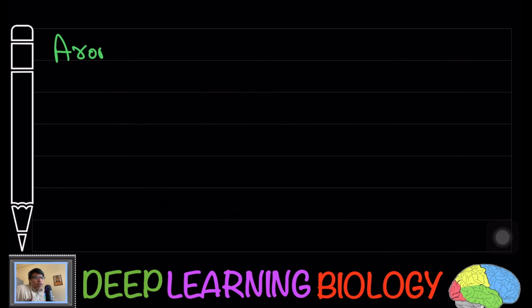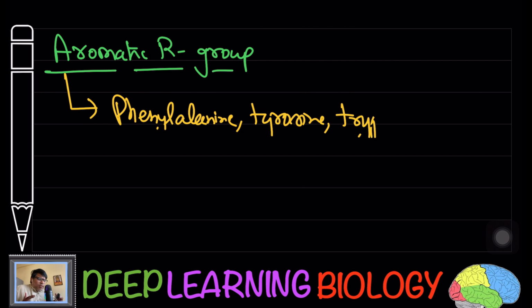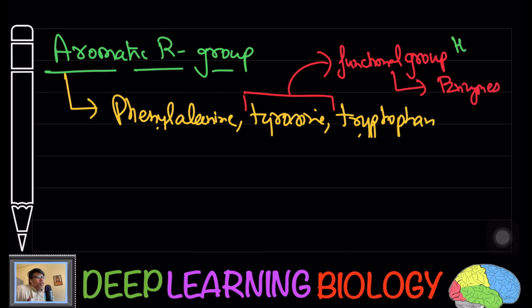Now if you see the other group, you are going to have the aromatic R group. In this class you are going to have phenylalanine, tyrosine and tryptophan. Now try to see here, in the case of tyrosine, if you look at the structure, you are going to see the OH group.